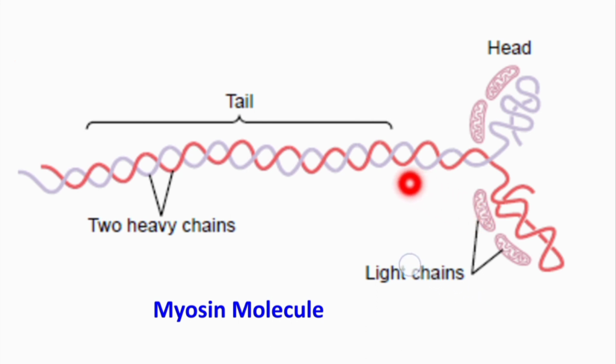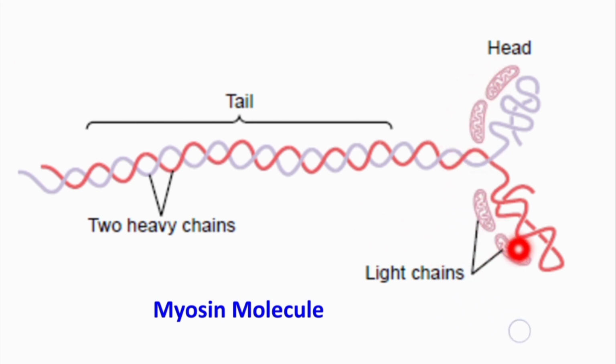So, 200 myosin molecules make up one myosin filament, and in turn each myosin molecule is made up of two heavy chains which are coiled around each other in the form of this double helix, and besides these two heavy chains there are four light chains, 1, 2, 3 and 4.